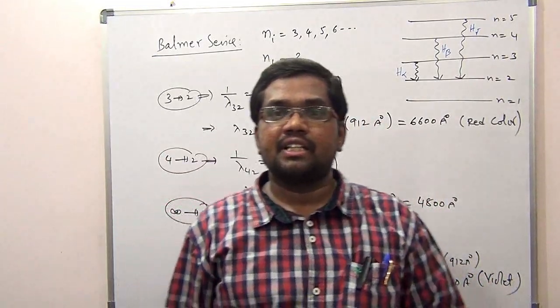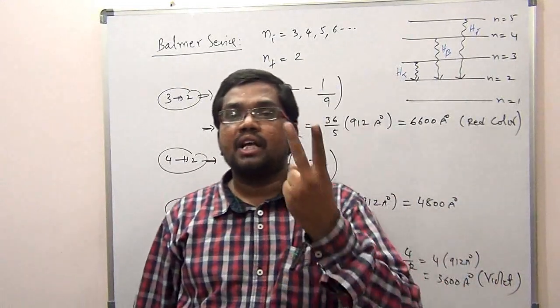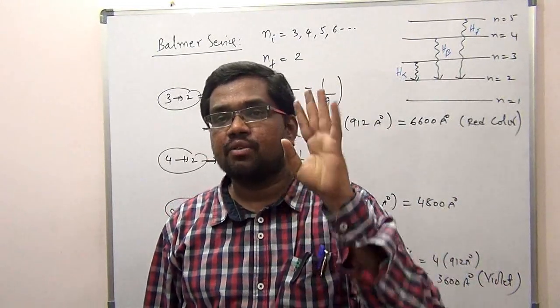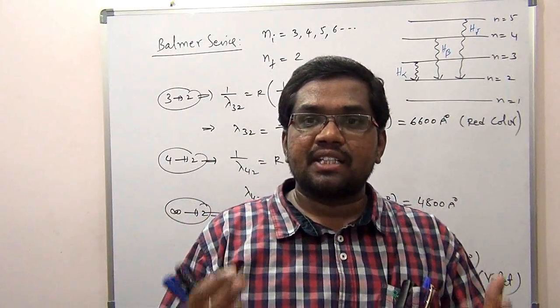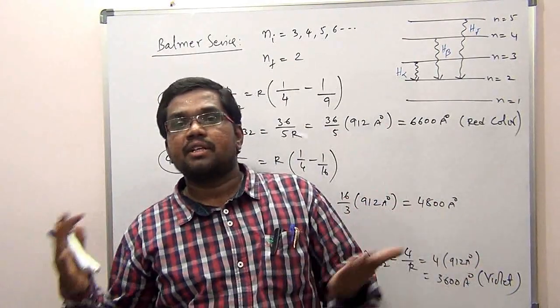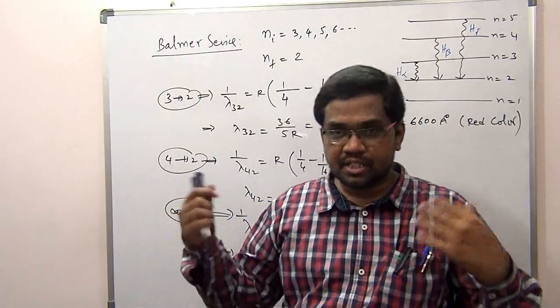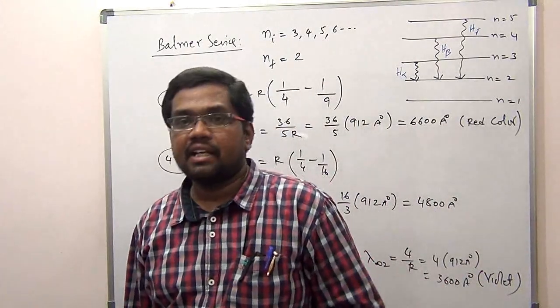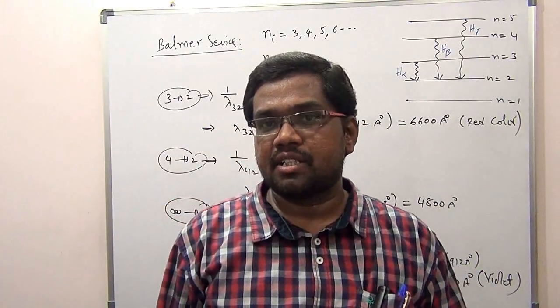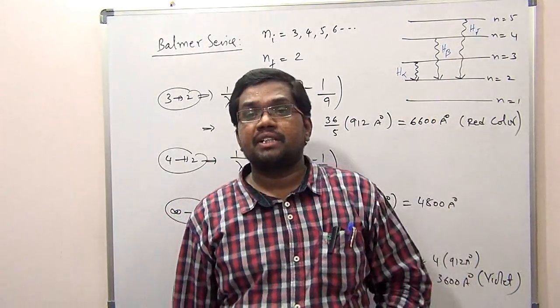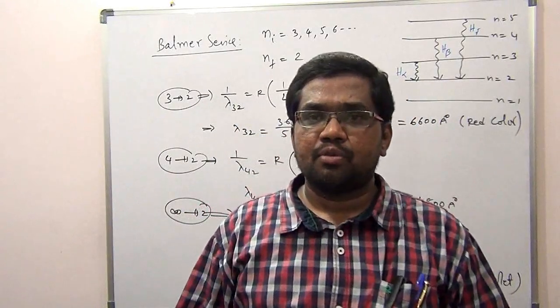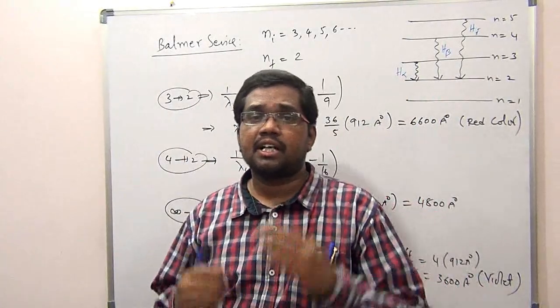Bohr's theory is even unable to explain a two electron system, a three electron system, a four electron system, that is, multi-electron systems, how to calculate the wavelengths emitted. It is unable to explain the multi-electron system, and it is unable to explain the fine structure, and also many phenomena like the photoelectric effect and the Compton effect.